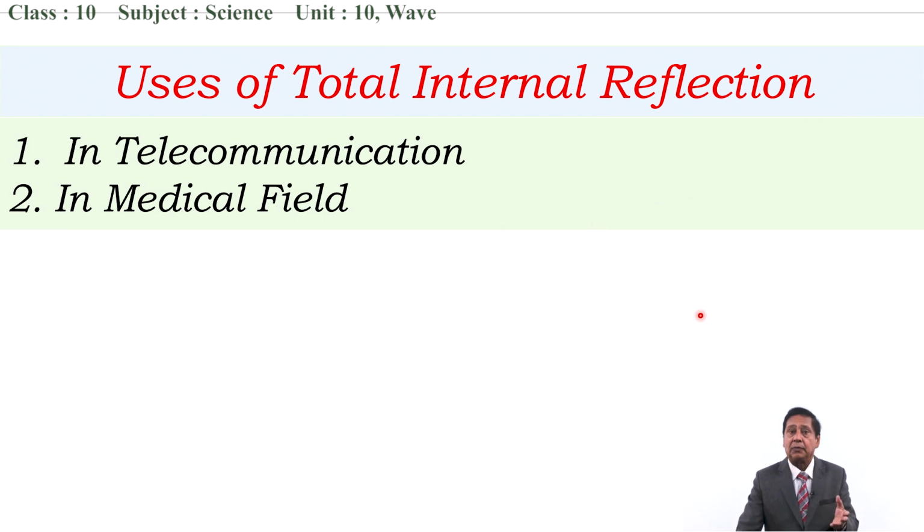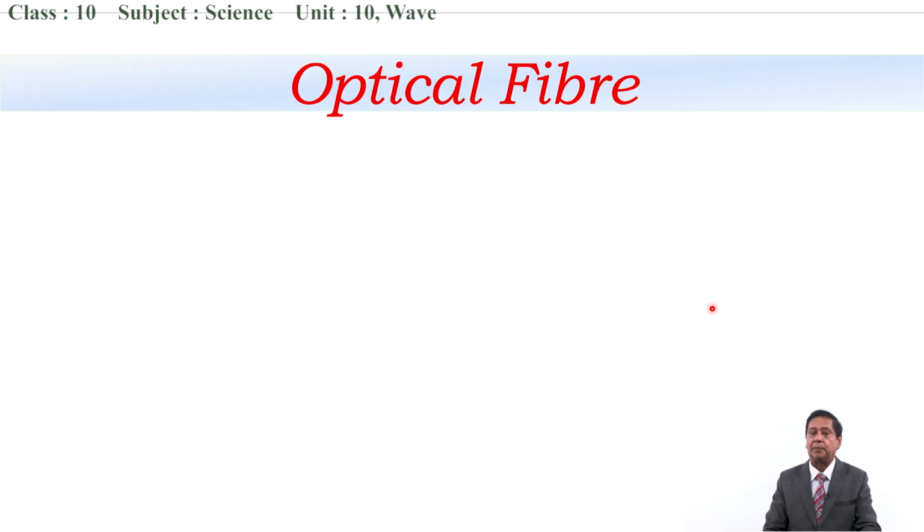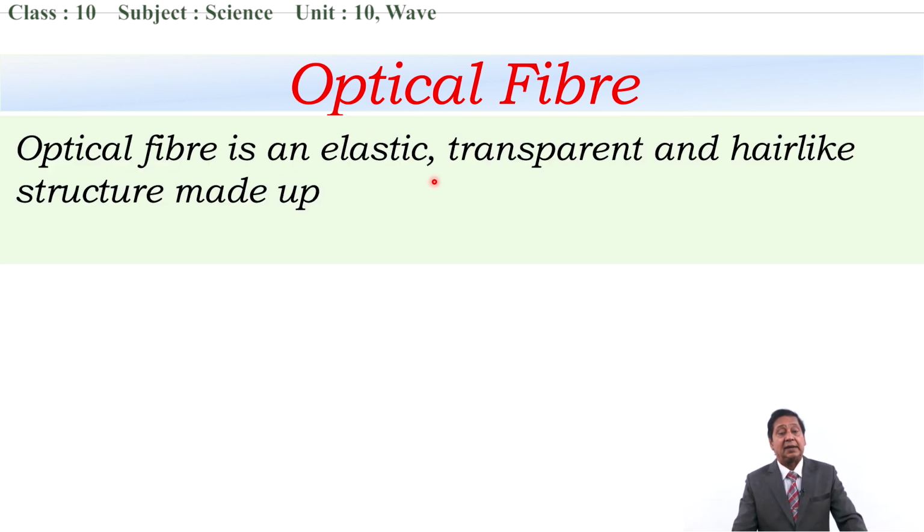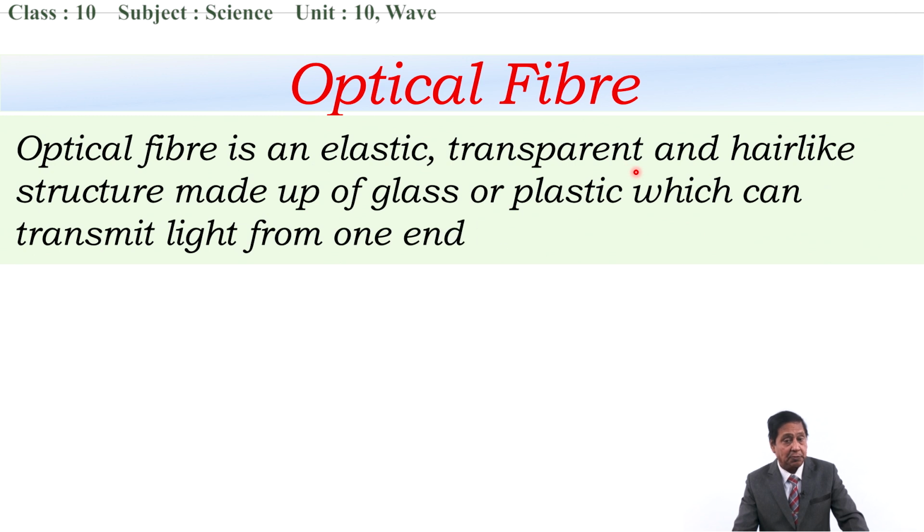So, first I want to tell you what optical fiber is, and then we'll talk about telecommunication, how it is used, and in the medical sector how this optical fiber is used for total internal reflection. What is optical fiber? Optical fiber is an elastic, transparent and hair-like structure.